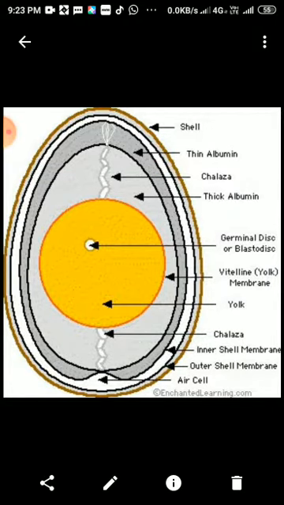Otherwise, the normal physiology of poultry is that one egg is laid after every 27 to 28 hours. After some 4 or 5 eggs, there may be a clutch size.